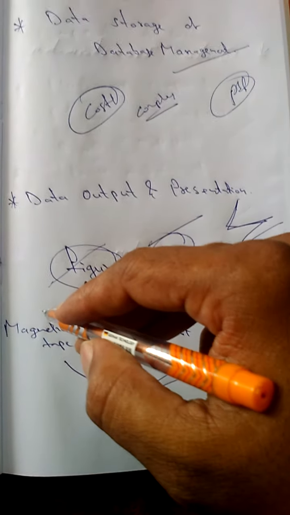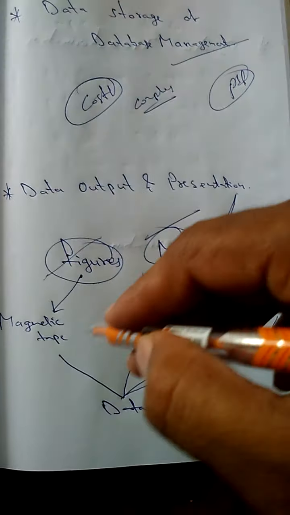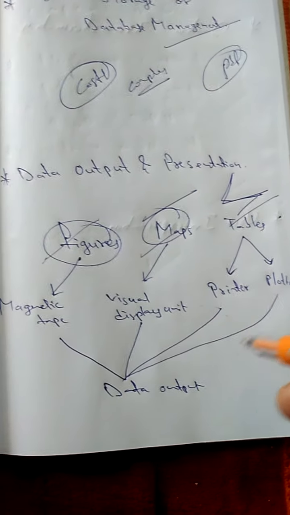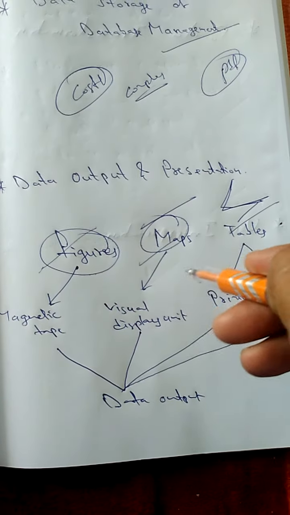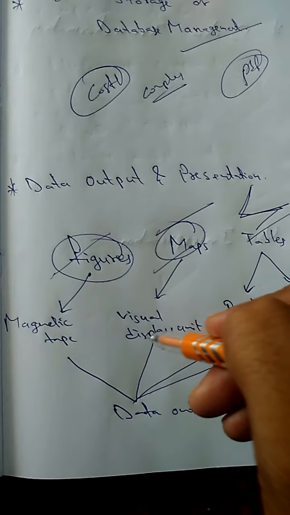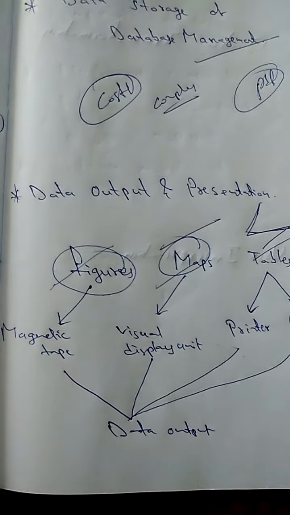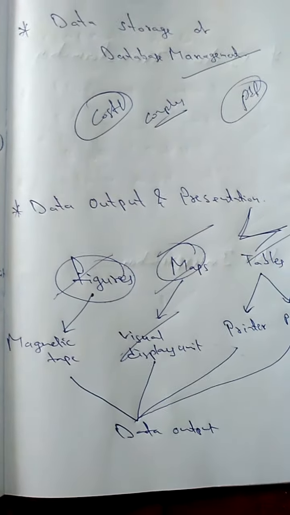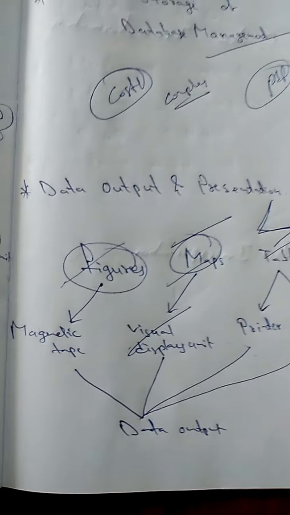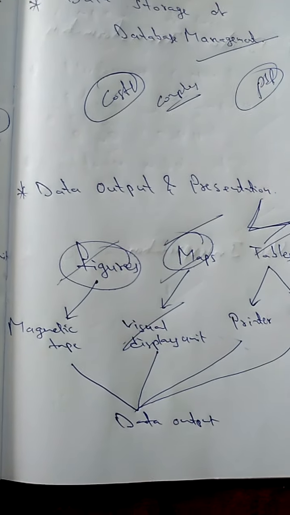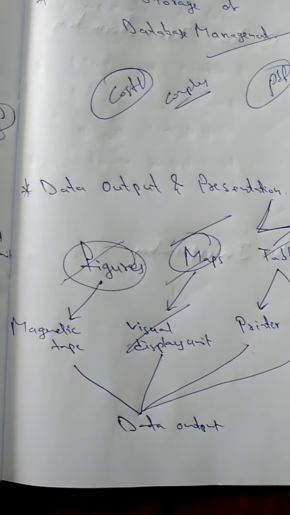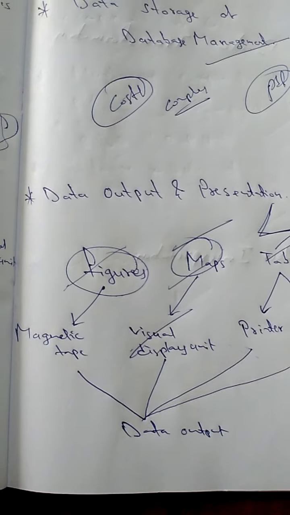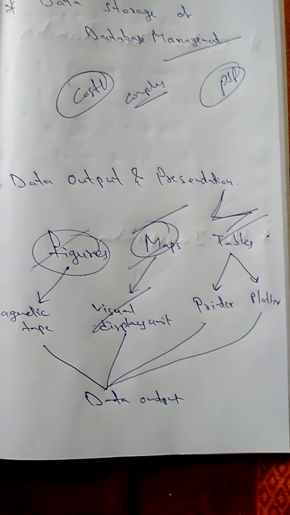So figures can be obtained from magnetic tape, visual display unit, printer, plotter. These are the outputs that come from figures. With a visual display unit, you can observe what is going on live. Next one, printer. For example, when you send fax messages or any mail to others, you can take the printout and study it.